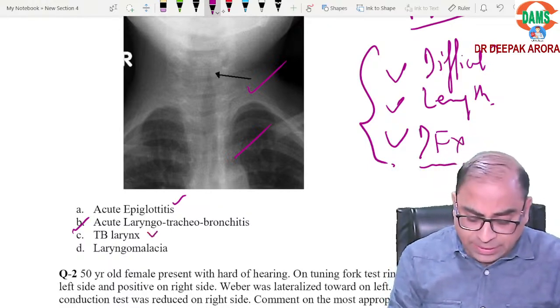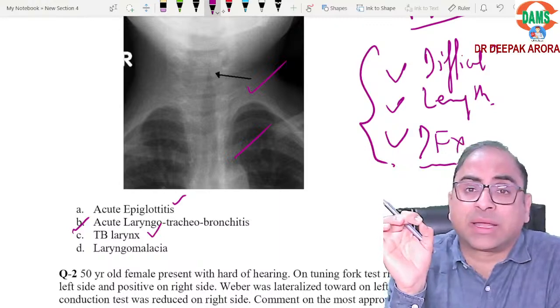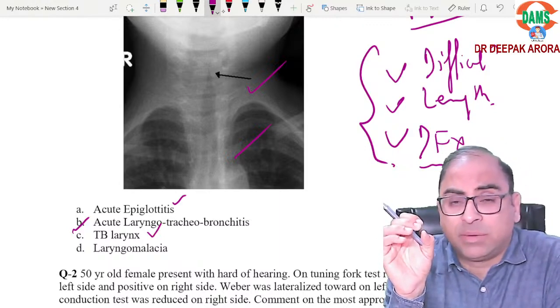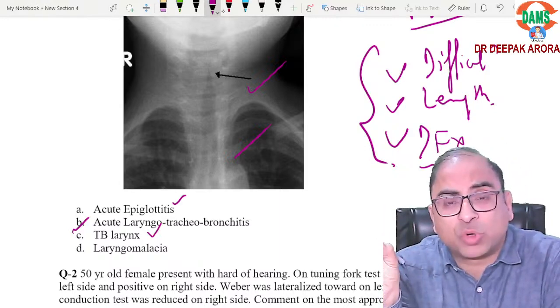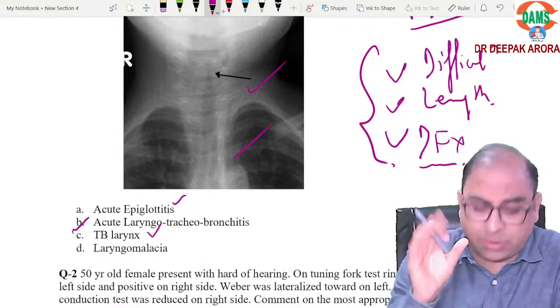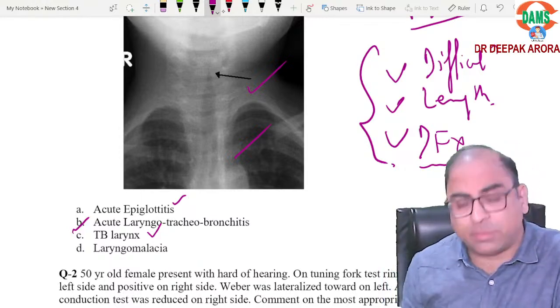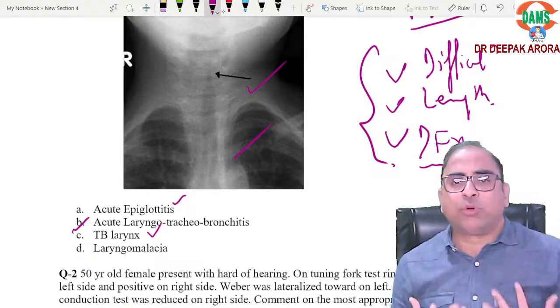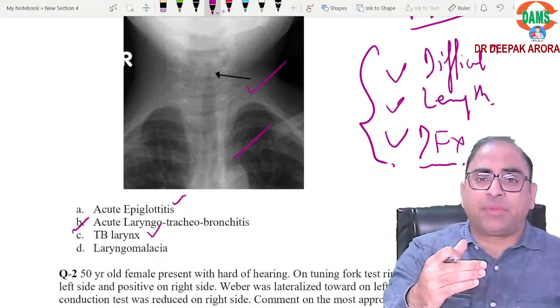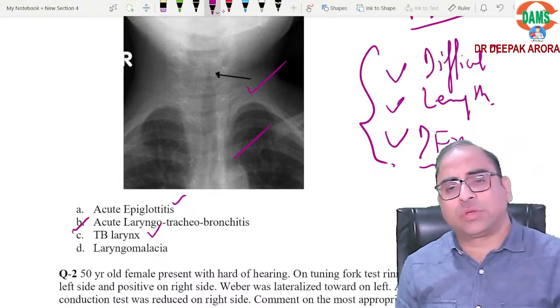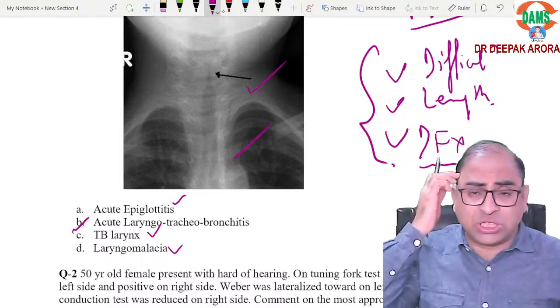Tuberculosis, TB larynx. What is the important keyword? They can give you the words mouse-bitten appearance, or they can show you turban epiglottis. These are the two important points. So whenever you attempt the MCQ, every choice, you should rule out the choices.